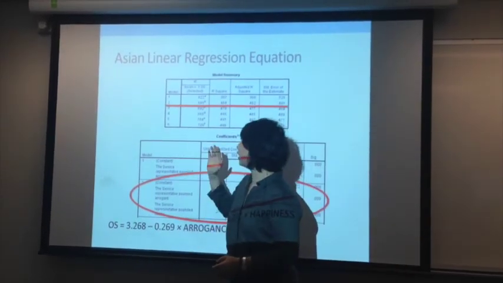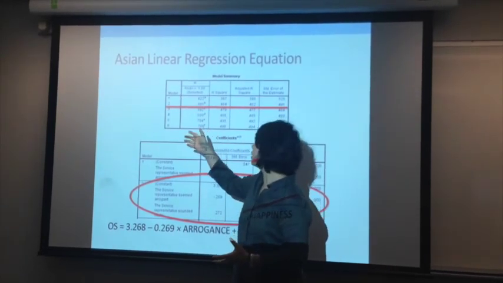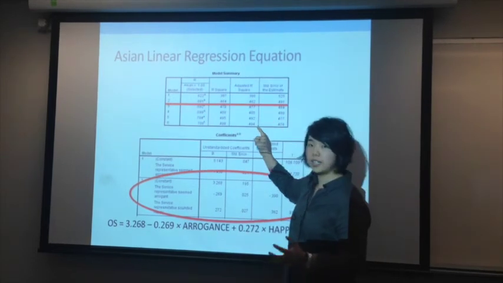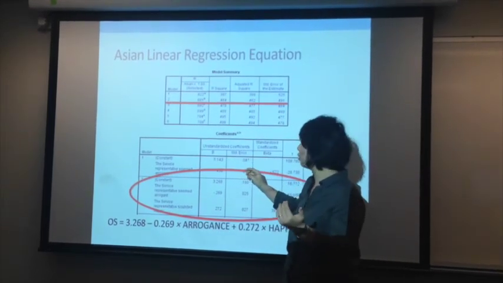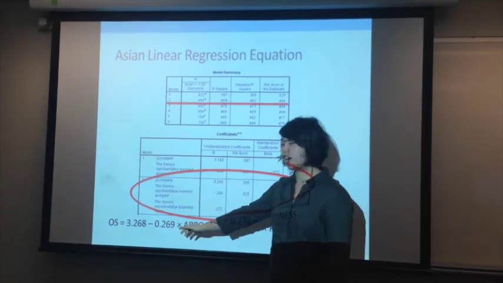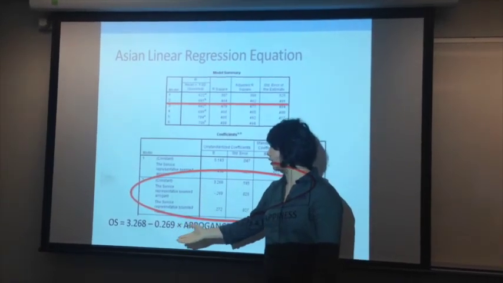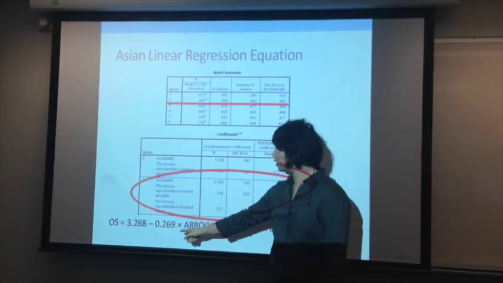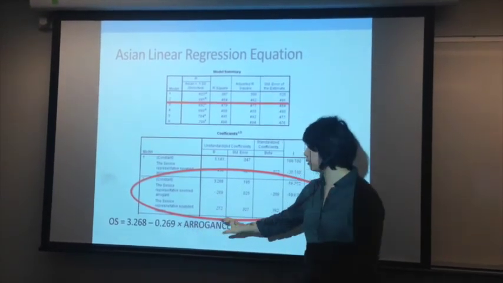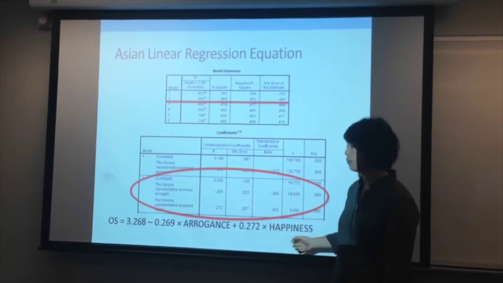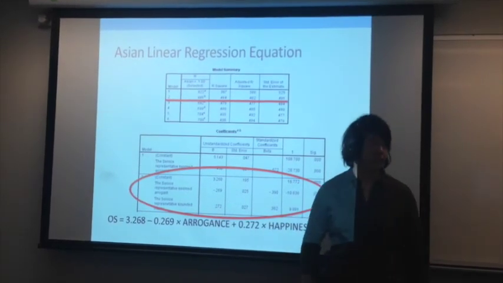When we conducted the linear regression test for Asians, we had to stop at the second model again because it stopped increasing by a 3% increment, and we went to the second row once again. In this case, our equation was overall satisfaction equals 3.268, which was the constant, minus 0.269 times the unit for arrogance, plus 0.272 times the unit for happiness.